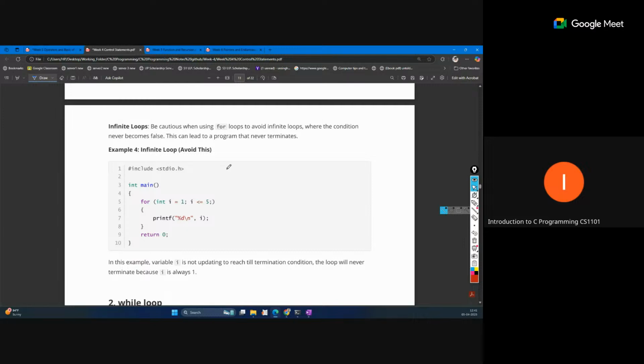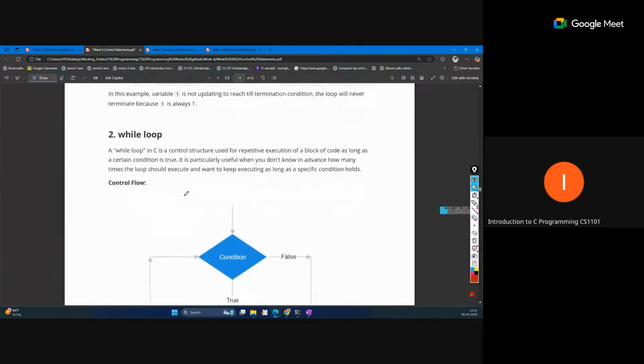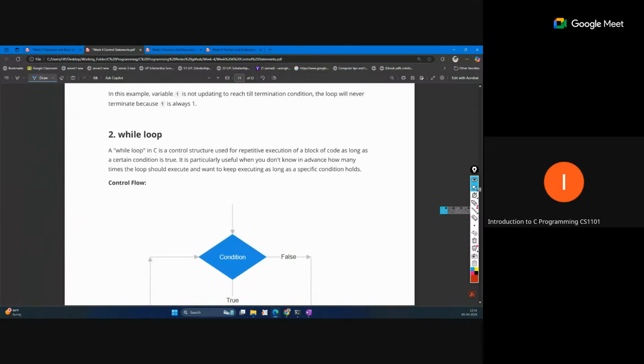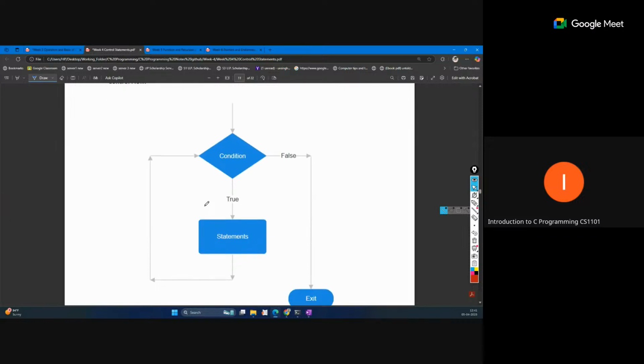While can also perform the same thing, but it is sometimes used when you don't know how many iterations are actually required to execute, and that depends on some condition. Initially you don't know how many iterations there will be, but it is based on the condition, and so we use the while loop. So while is the same thing.